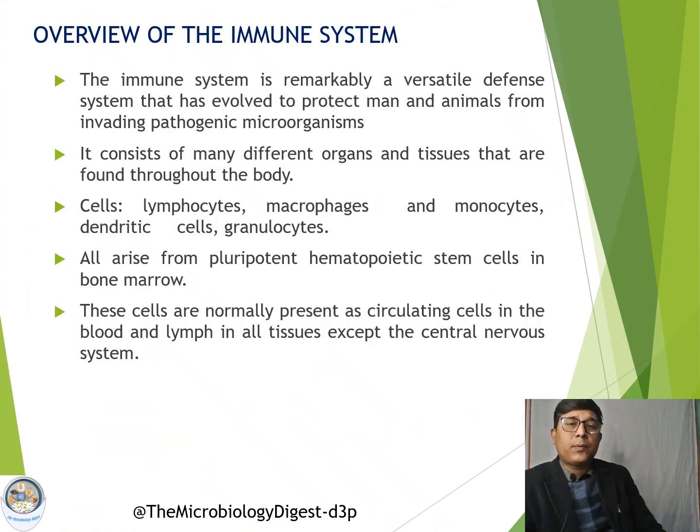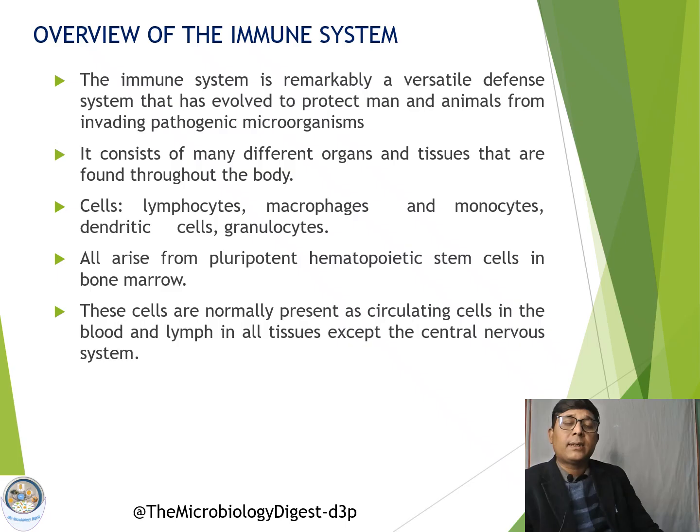So already we have discussed many times that the immune system comprises various organs and tissues as well as various cells, and this is a highly regulated system which protects us from infection by pathogenic microorganisms.